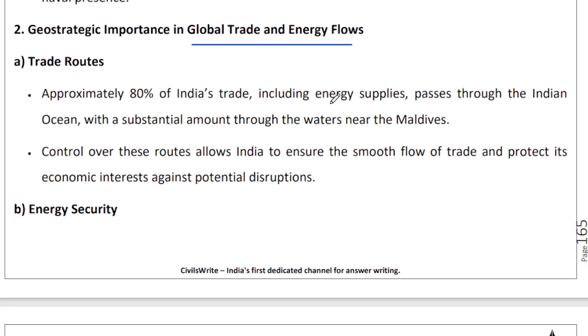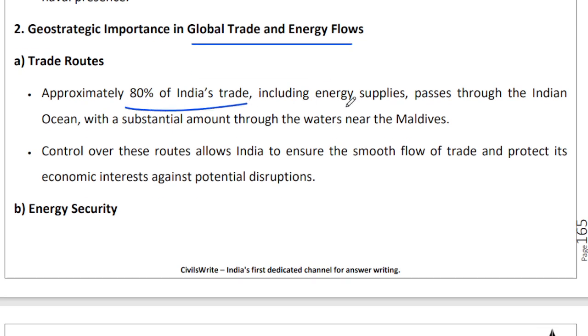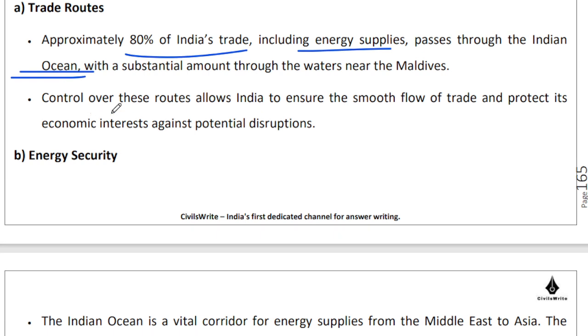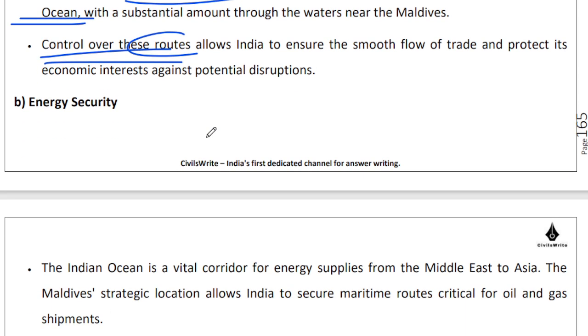In terms of global trade and energy flows, 80% of India's trade and a lot of energy supplies are coming through the Indian Ocean, right? Coming through waters close to Maldives. Having control over these routes by having good relationships with Maldives will be very helpful for India. Not having good relationships with Maldives is not going to be very helpful. Of course, we can control these routes even without extremely strong relationships with Maldives. But if we have a strong relationship with Maldives, we can do our job much more easily, much better.